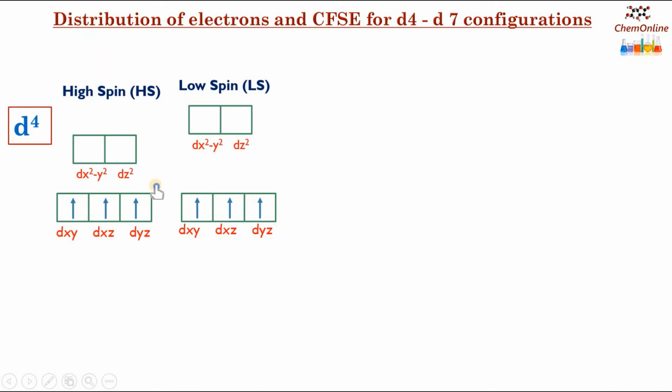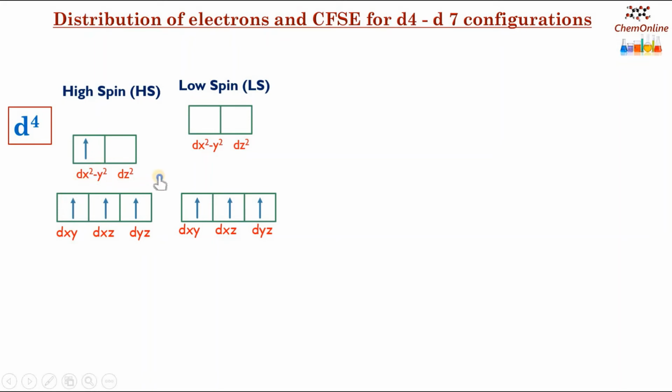But when the ligand is weak, as I said earlier, the energy gap between the lower and the higher energy orbitals is less. So that means the 4th electron can easily jump over to the higher energy d orbital and it occupies one of the Eg orbitals. And this will result in a high spin complex with 4 unpaired electrons.